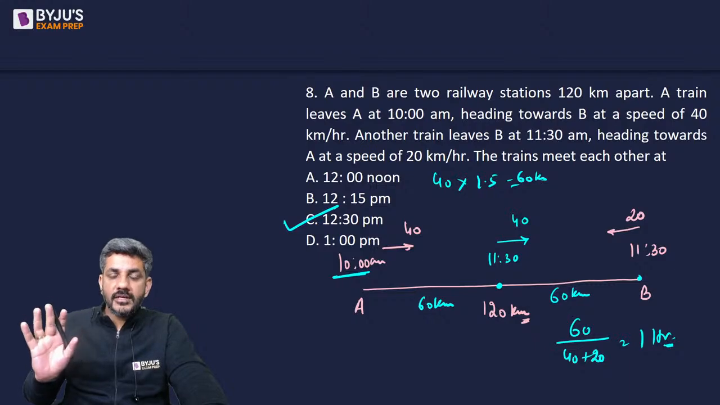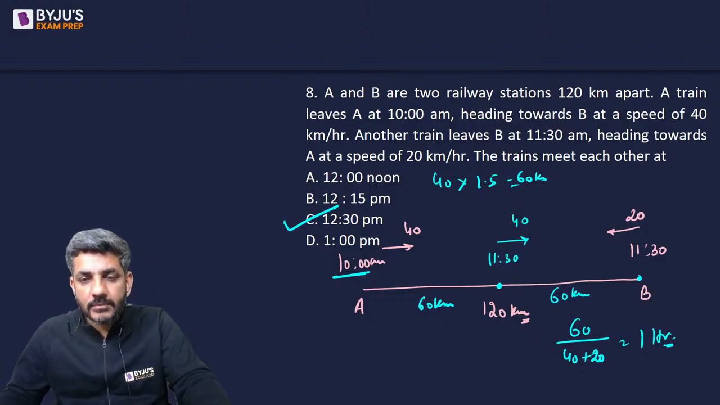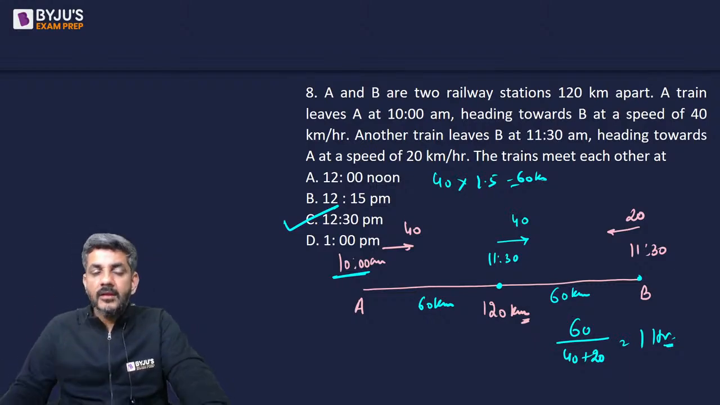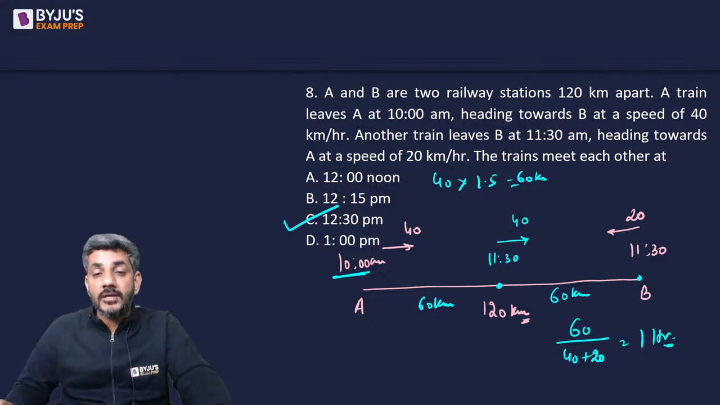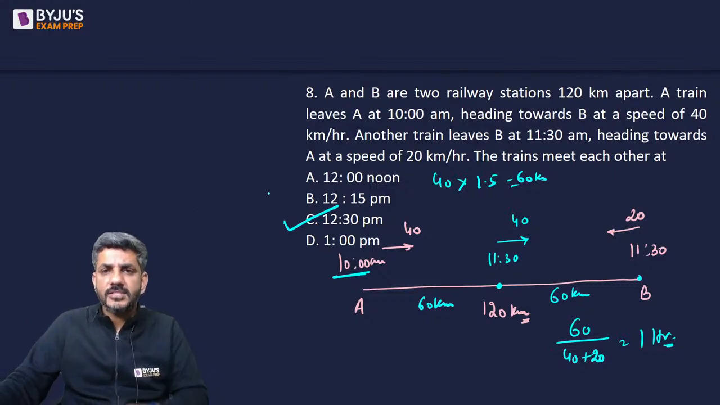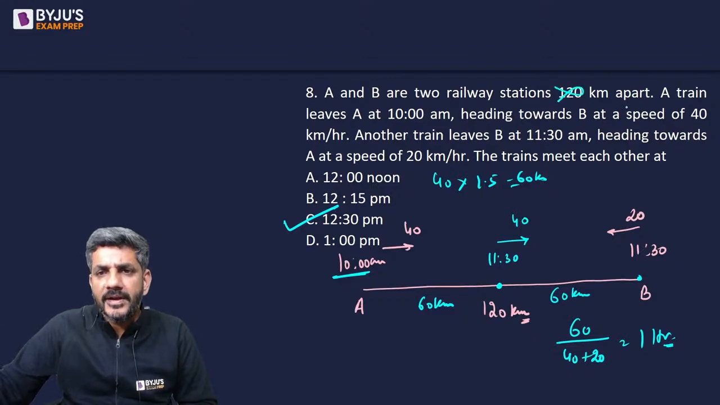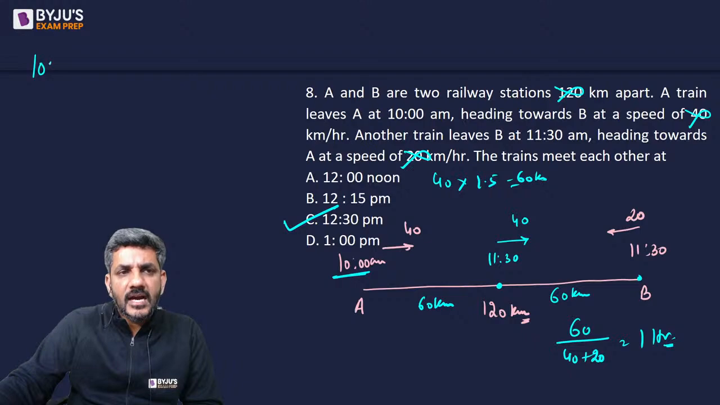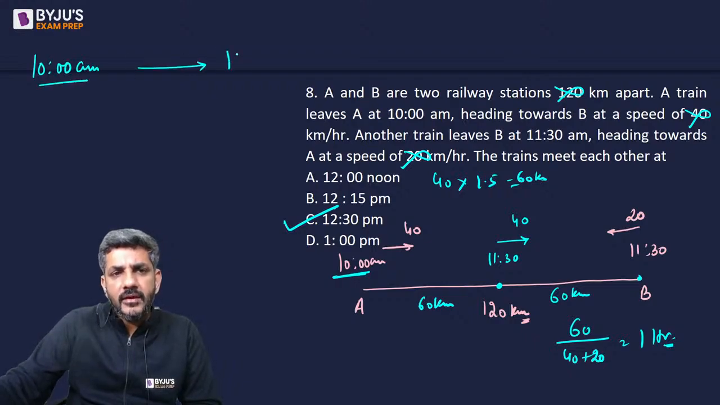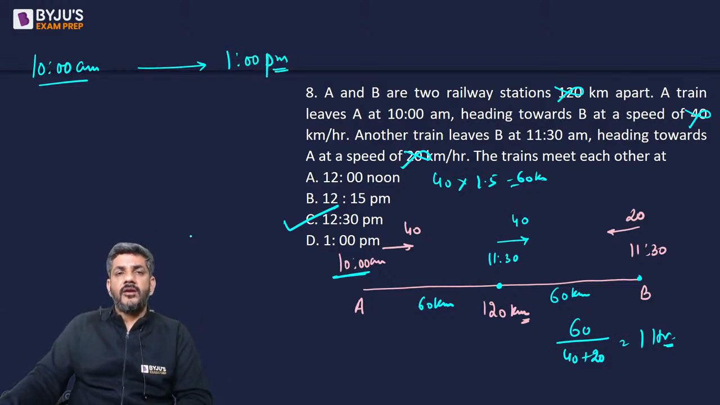Hope no doubt here. Nobody should have any problem. I'm sure. Okay. Now, as I said, what other kind of question can be made here, see, let me change the question a little. 120 is not given, 40 is not given, 20 is not given. A train starts from A at 10 a.m. and reaches B at 1 p.m. Okay, it reaches B at 1 p.m.